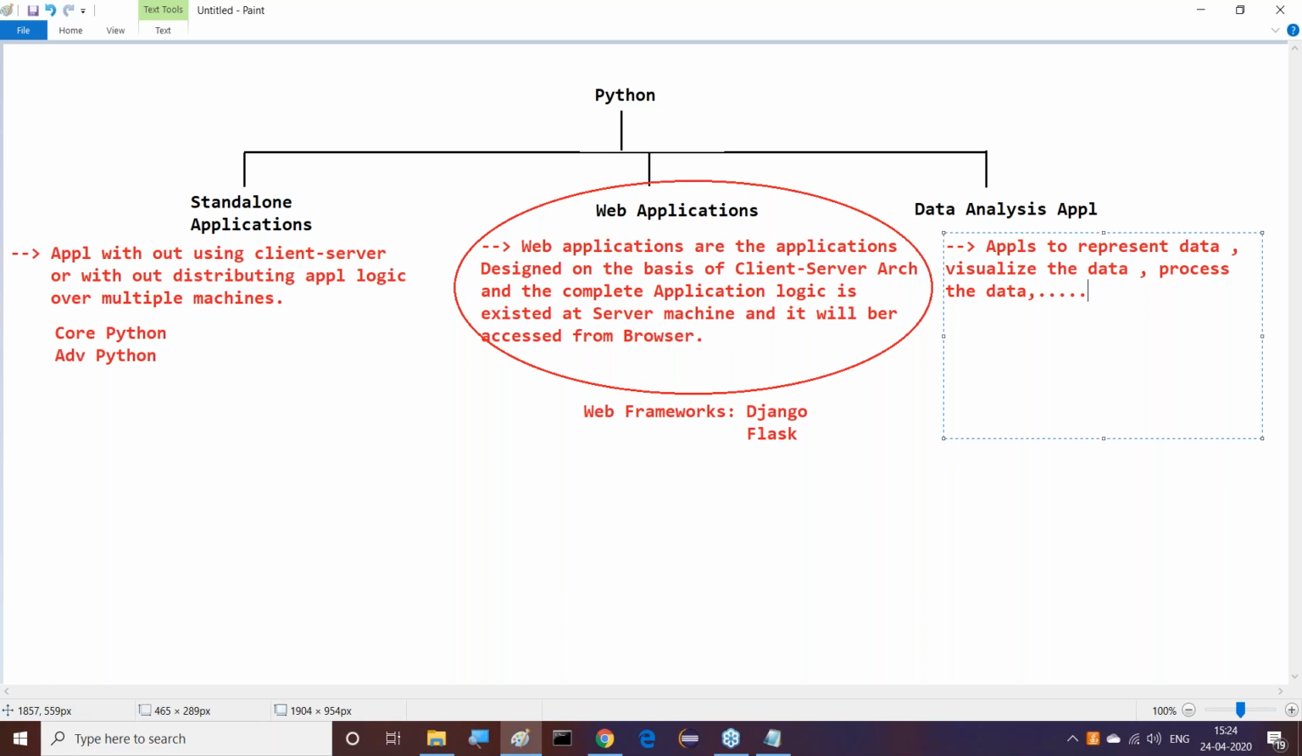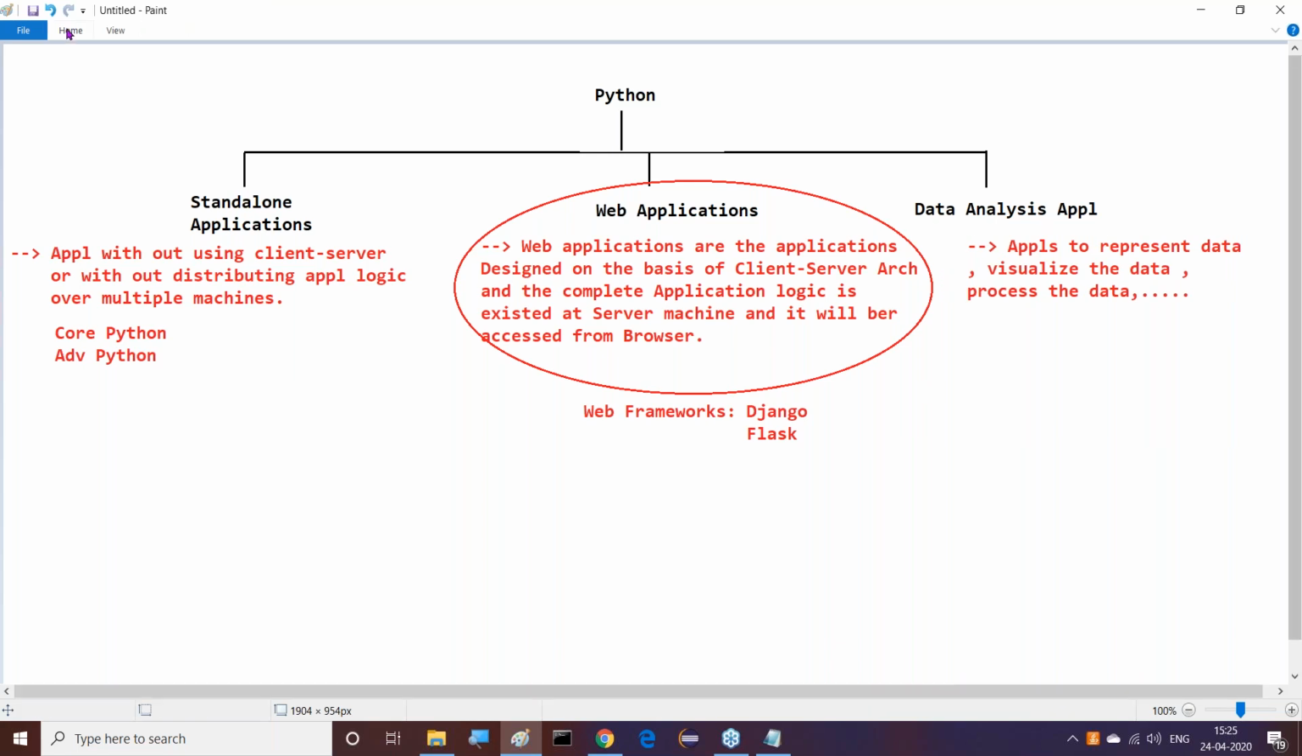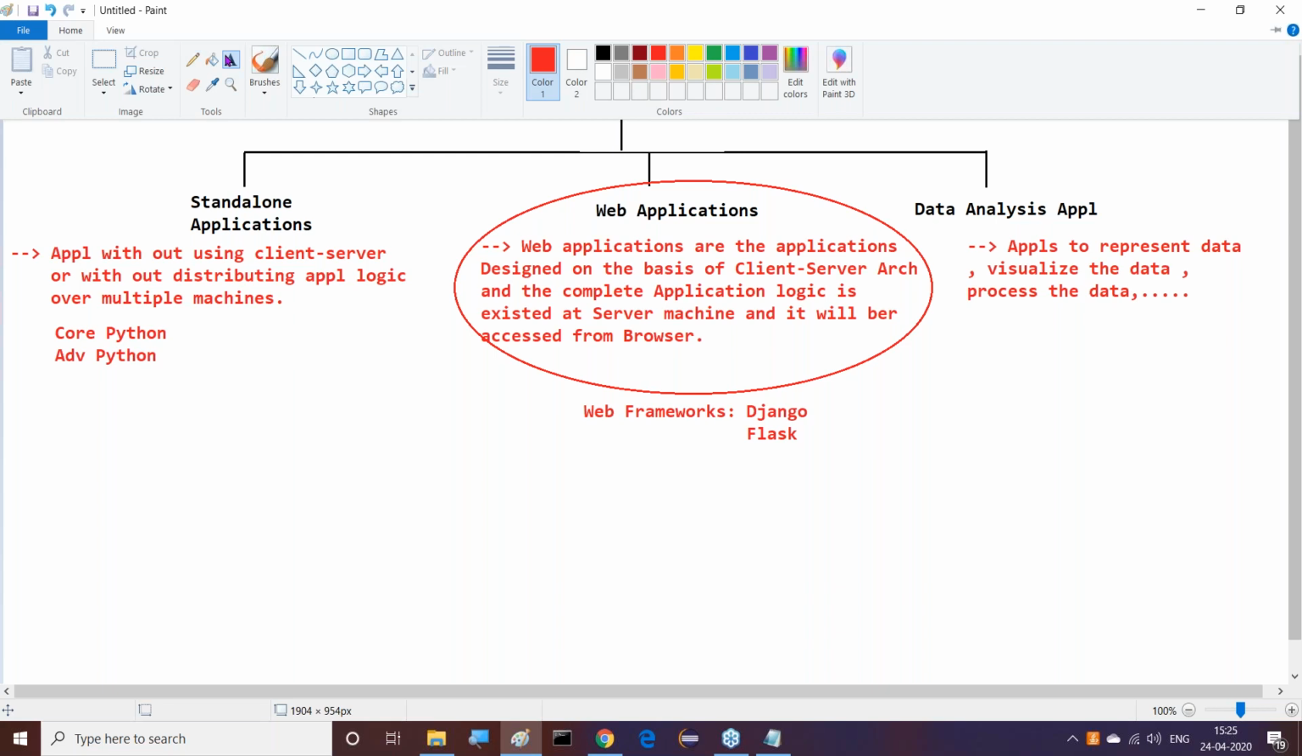So data is available. I need to represent the data graphically, that is visualization. Next is to process the data, that means doing some operations over the data. Then finally, representing data in a more effective manner, and we require a decision-making approach over this data. For this purpose, we have to go for data analysis applications. To prepare them, we need some modules from core Python and advanced Python.